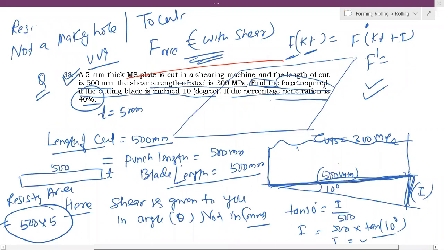4.5 Newton. Somebody is saying 4.59. F dash. Why do you have to calculate F dash? Because they have asked for the cutting force when there is a shear. Because there is a shear, they have asked the cutting force with shear. They have not asked you simply. I think you got my point now. This is the reason we have to equate.